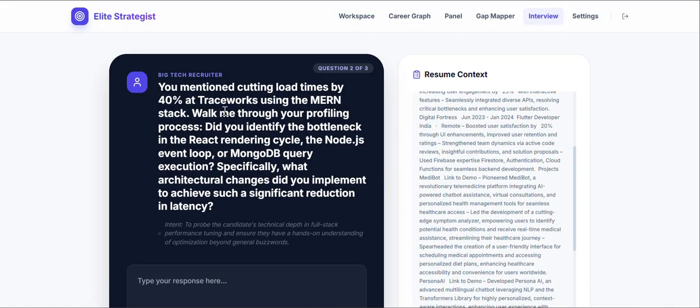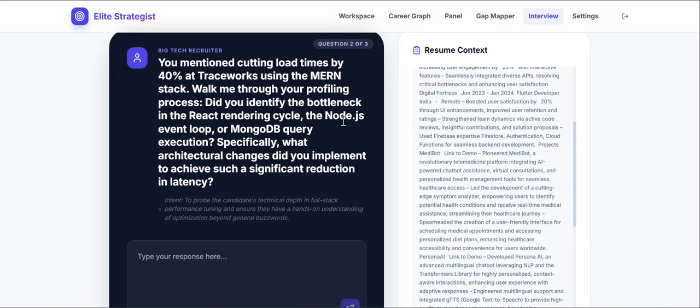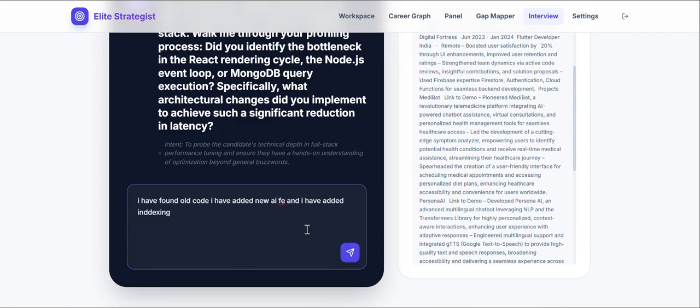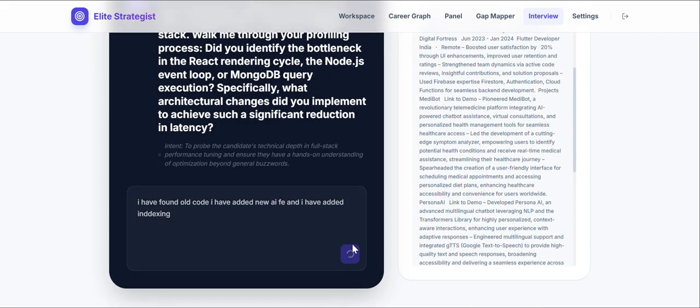You mentioned the load time 40% of the trace for command. Walk me through the profiling process. Did you identify the bottleneck? MongoDB. I have found old code. I have added new AI features and I have added index. So this is the basic thing, not the correct answer.